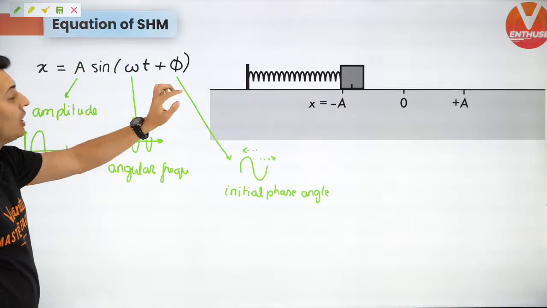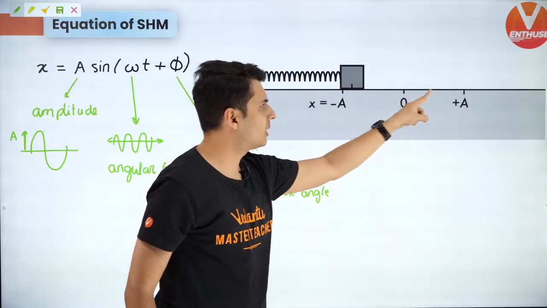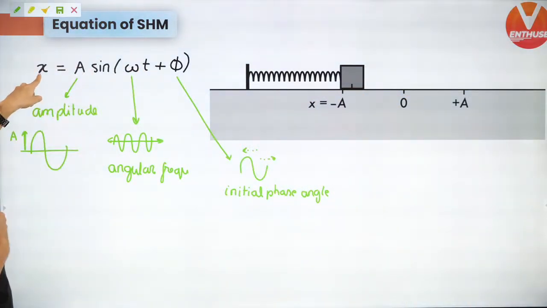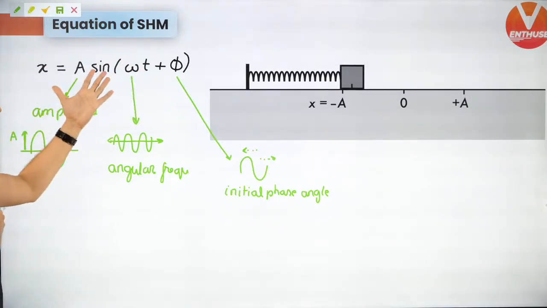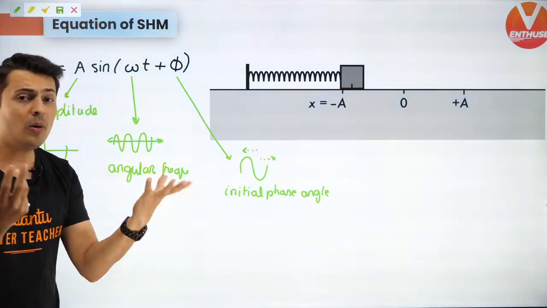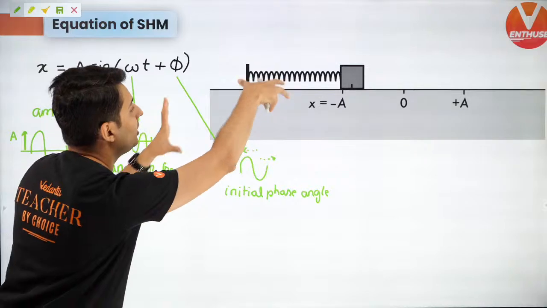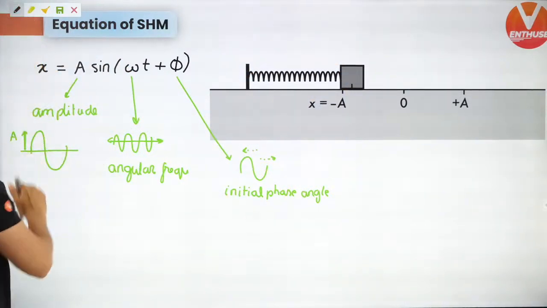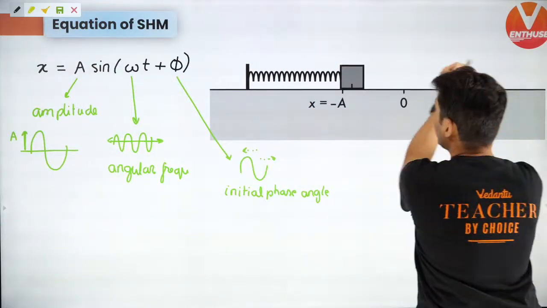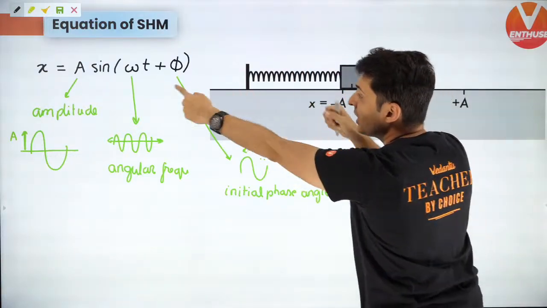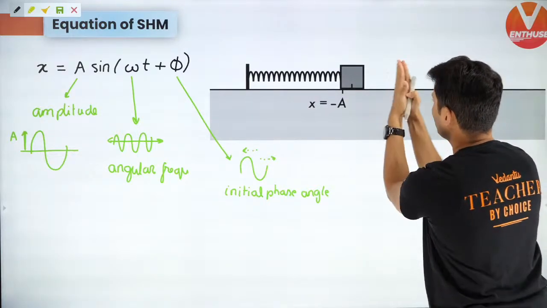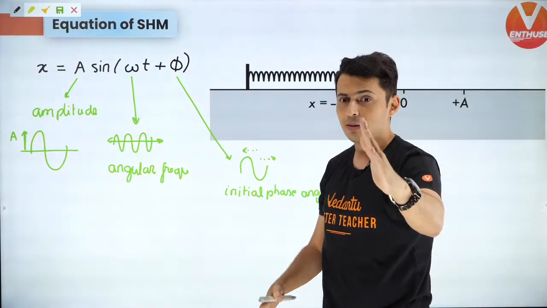This is the equation. If this block is going back and forth and performing SHM, if you tell me the time, I can tell you its position. This is the equation of its position as a function of time. Now, how does each one of them affect the actual physical motion? If amplitude is more, then this block will go more here and there. If A is small, it's going to oscillate with a small amplitude. Everybody getting it?